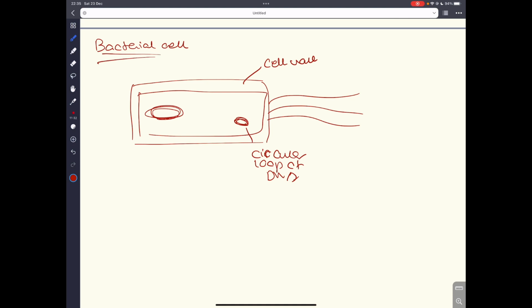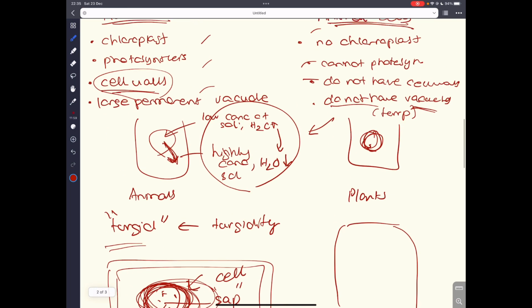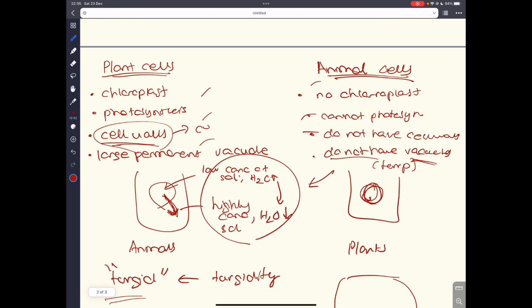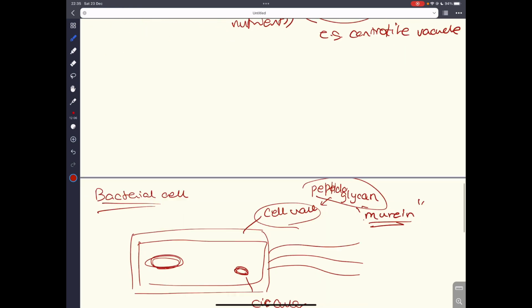The cell wall in bacterial cells is made out of peptidoglycan, or you can call it murein. So it's not cellulose, basically. Now, I forgot to mention that the cell walls in plants are made out of cellulose, right? And you have to remember that as well.